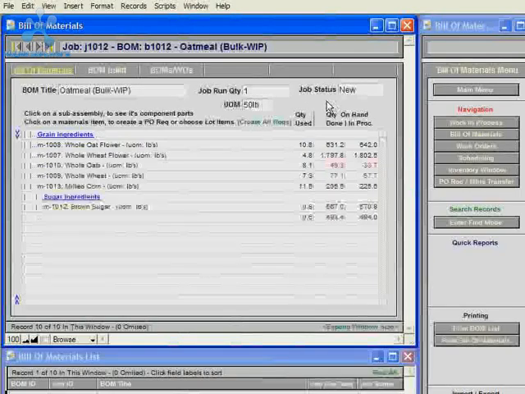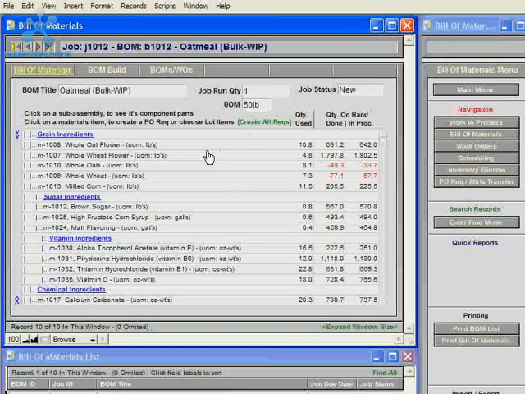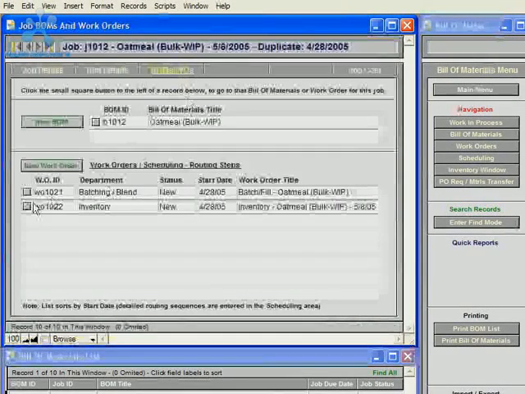And for this job, before we duplicated this bill of materials, it had lots chosen on manufactured items, and as you can see, it removed those lots, because that's all job-specific information, and that's what you'd want to remove from a duplicated BOM. And after duplicating a job, it does remove most all of the job-specific information for you. And then after duplicating a job, it also duplicates all of the work orders.